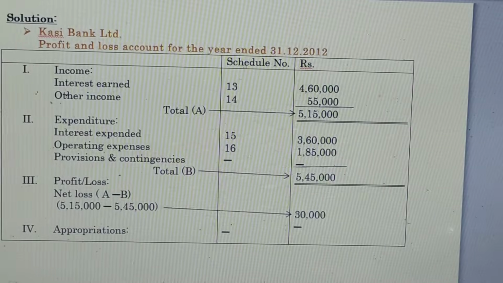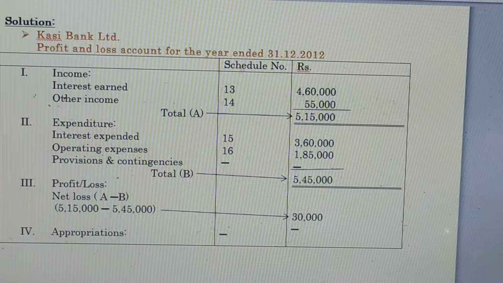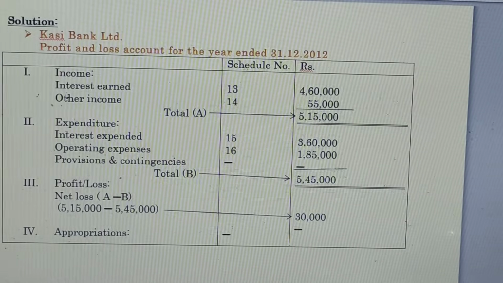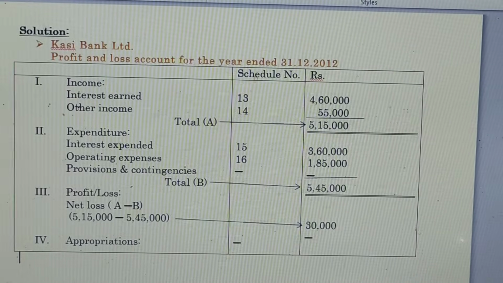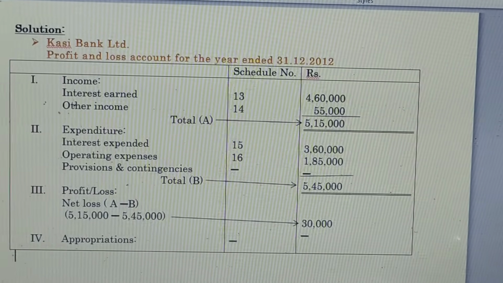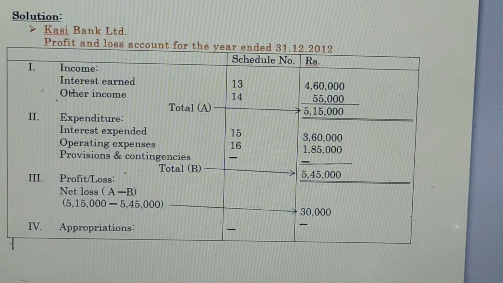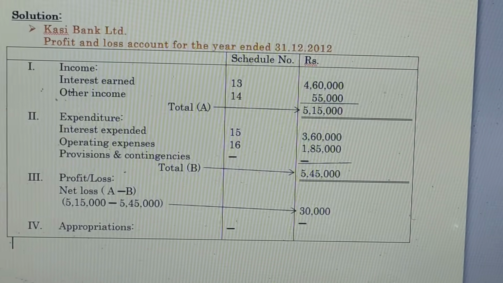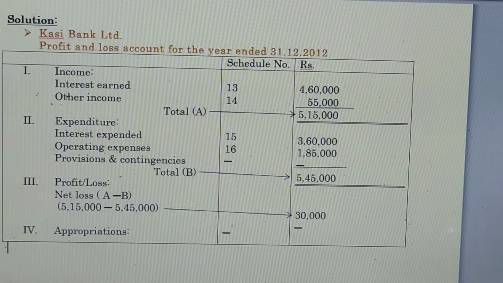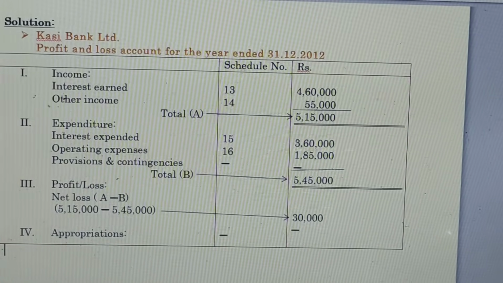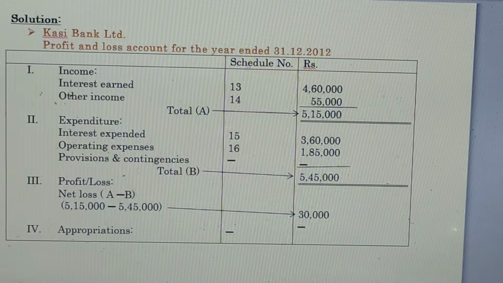And other income is the schedule number 14 heading, which will be mentioned in the particulars column. Number 14 will be mentioned in the schedule number column. And the schedule number 14 total, rupees 55,000, will be mentioned in the rupees column. After mentioning this information, we add 4,60,000 plus 55,000, and we get 5,15,000. That is total A, the total income.